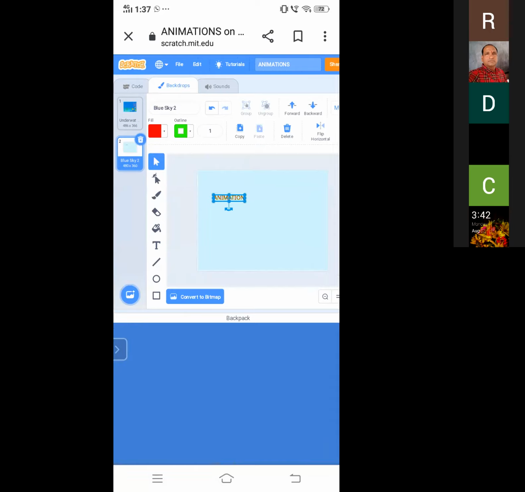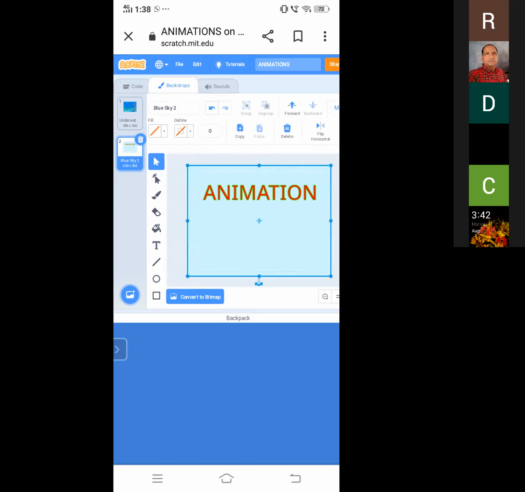And I want to increase the size. How? You have to click on both ends and drag it out. At first select it and then drag it. Yes, I am dragging. So now it is clear and it is visible clearly. So now I want to change the text style. It means the writing style. So how do we use it? At first click on this text and then